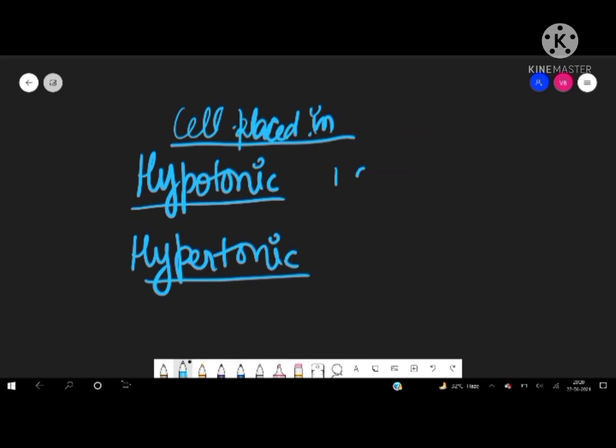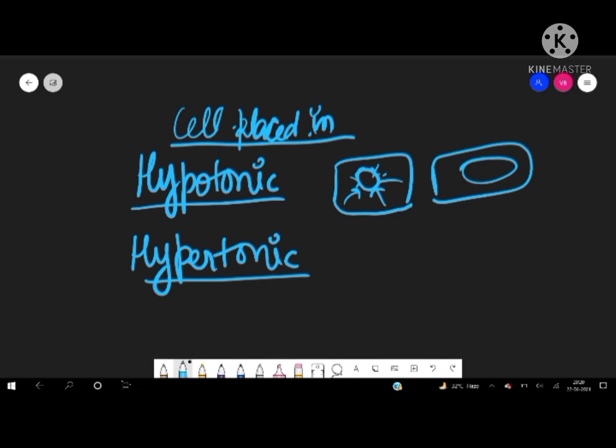Suppose it is a container in which any cell is placed, suppose a plant cell. So what will happen? The water will enter inside it and the size of the cell will increase, and this process is known as endosmosis. Endosmosis means water will enter inside the cell.